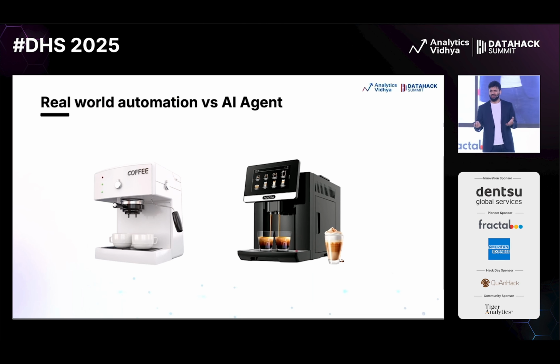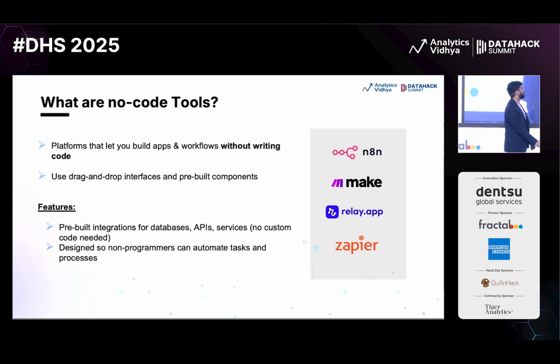So this is one very good relatable example. I always believe that relatable examples are very helpful in understanding these complex things. So with that, now let's move forward. Let's talk about no-code tools. As the name suggests, no-code tools, right? We don't have to write any code, right? So they are just platforms which can help you build any application without writing a single line of code.